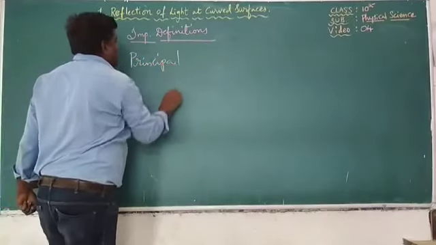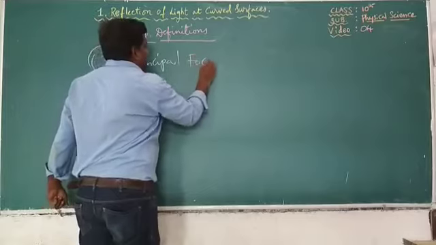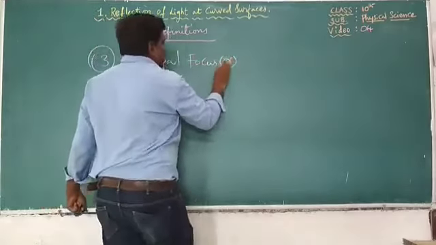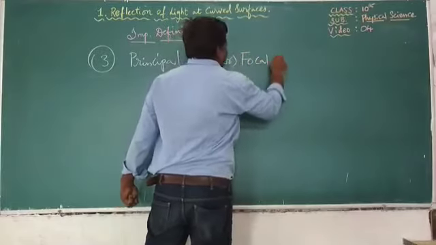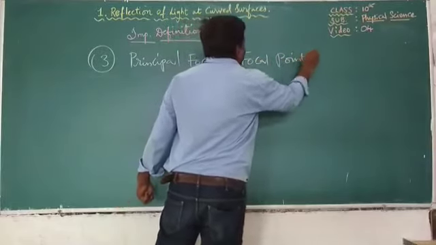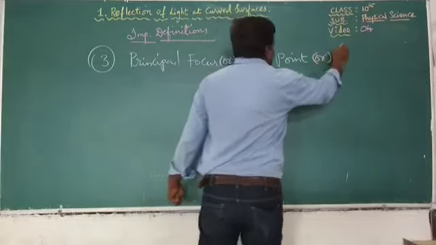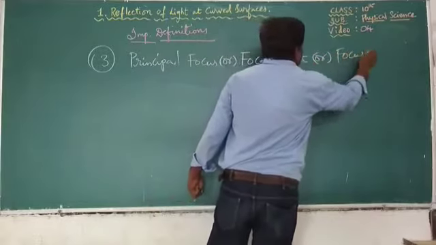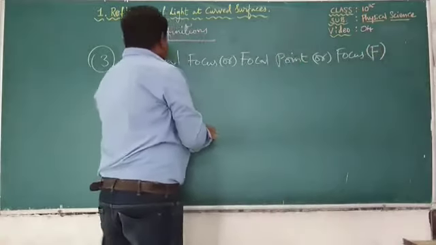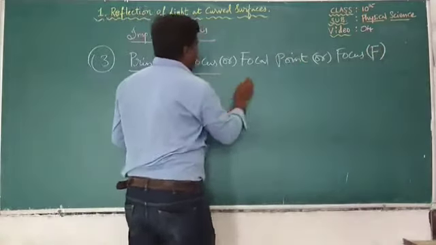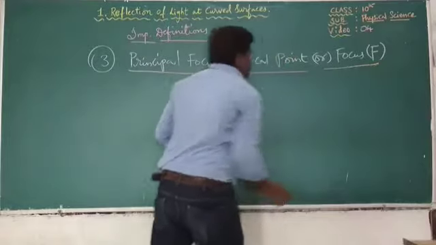Next definition, that is principal focus, or it is called focal point, or we can simply call it focus. It is denoted by capital F. What is the definition? Principal focus, focal point, or just focus.